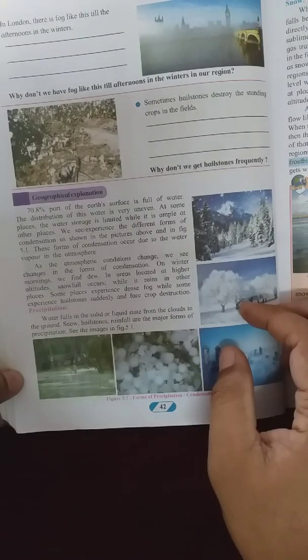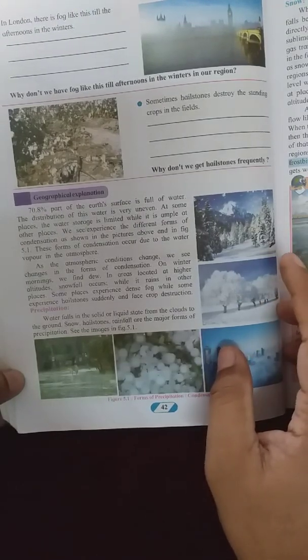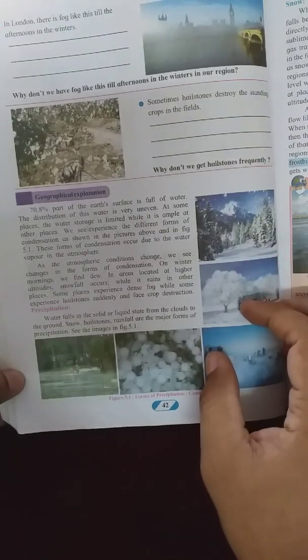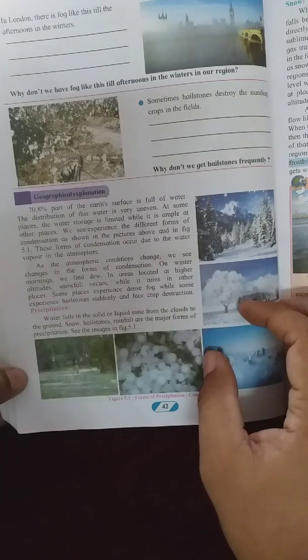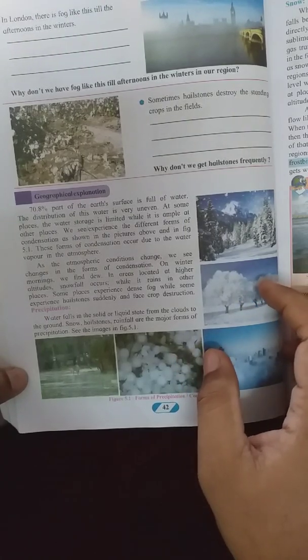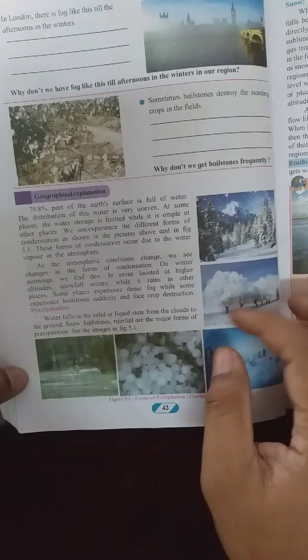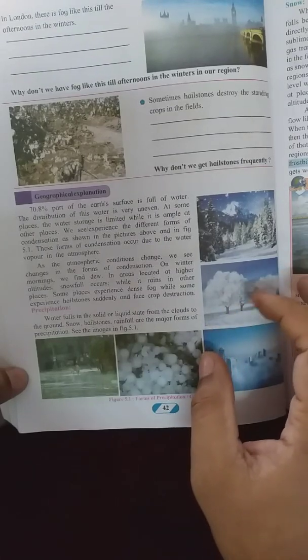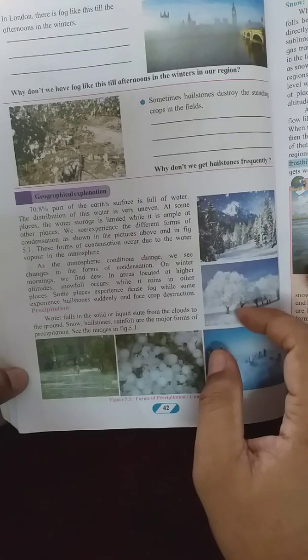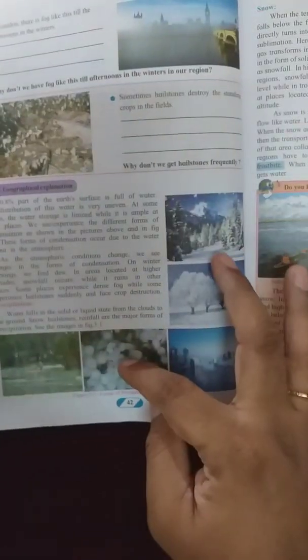On winter mornings, we find dew. In areas located at higher altitudes, snowfall occurs, while it rains in other places. Some places experience fog, while some experience hailstones suddenly and face crop destruction. Precipitation: water falls in the solid or liquid state from the clouds to the ground. Snow, hailstone, and rainfall are the major forms of precipitation. See the images in figure 5.4: snow, water, rain, and hailstone.